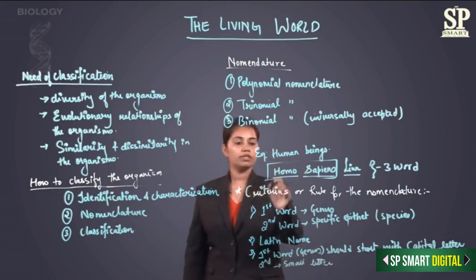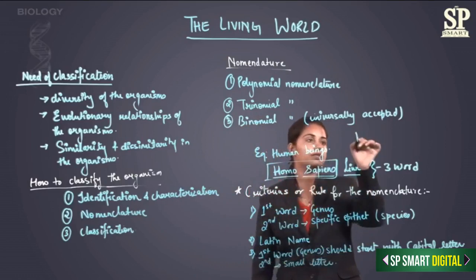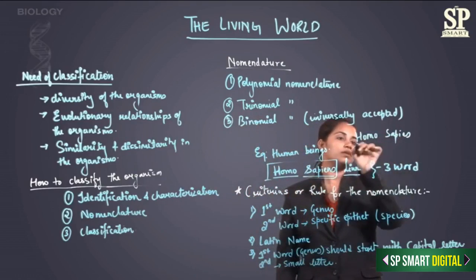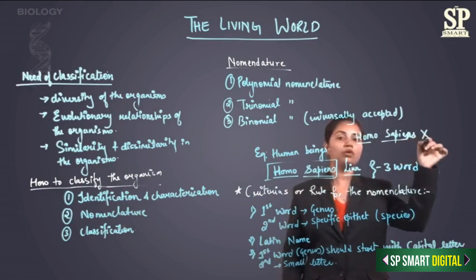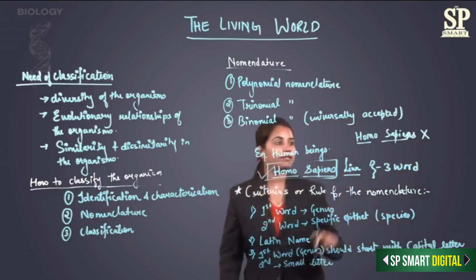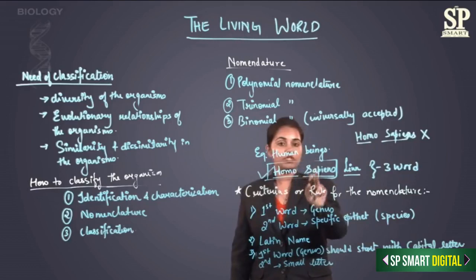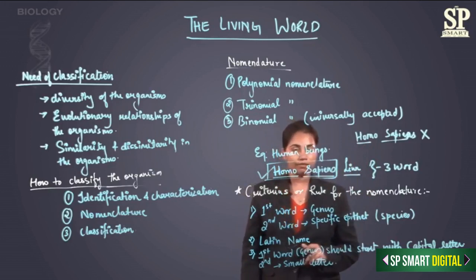So this is the capital letter and this is the small letter. Writing it with a capital S in sapiens will be wrong, and this is the right way of writing. So I have a genus starting with a capital letter, and the species starting with a small letter. Writing in any other way is the wrong form of writing the scientific name.